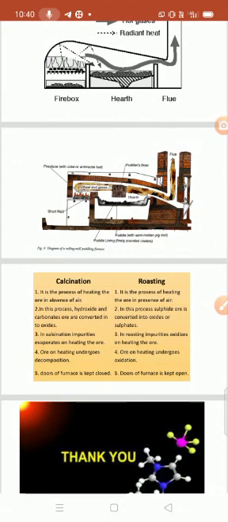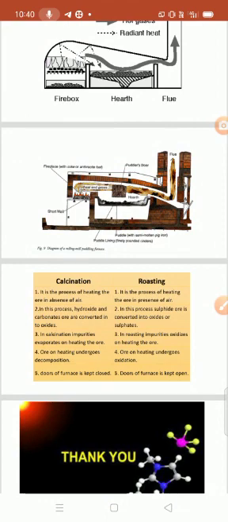Number 3, in calcination impurities evaporate on heating the ore, while in roasting impurities first oxidize on heating the ore. Number 4, ore on heating undergoes decomposition in case of calcination, while in roasting it first undergoes oxidation.